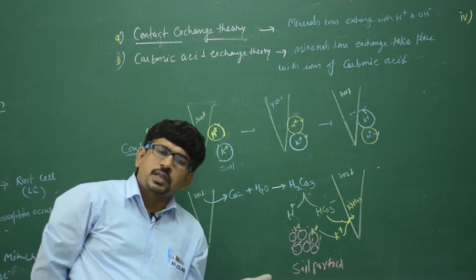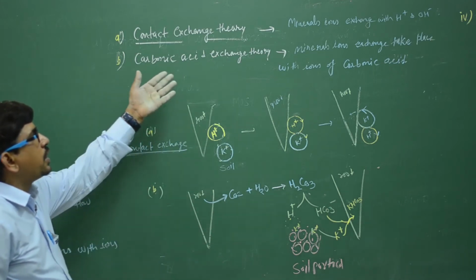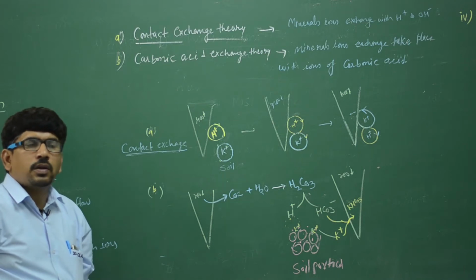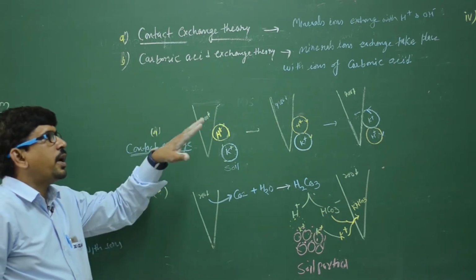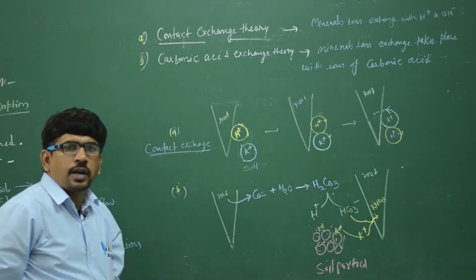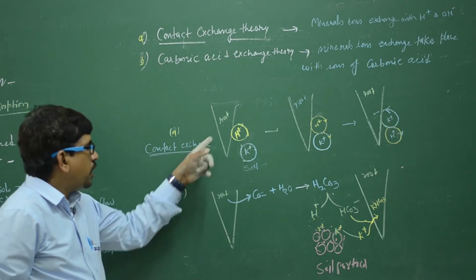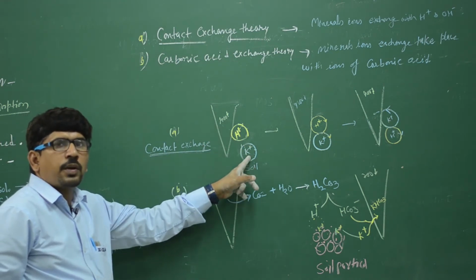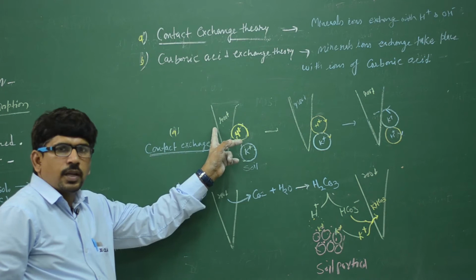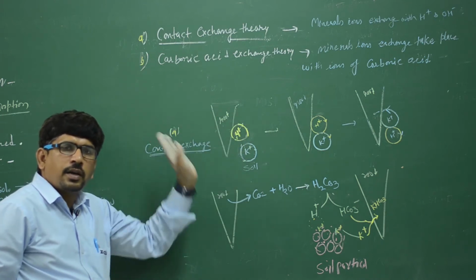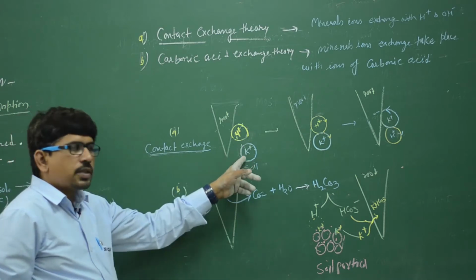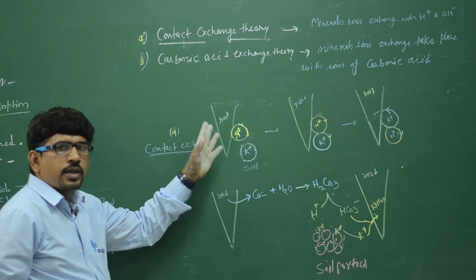Clear? The H plus and OH ions are moved. So mineral ions are exchanged by the H plus and OH ions. Inside the water, H2O divides into H plus and OH ion, and from the soil, another positive ion and negative ion are exchanged by the H plus and OH ion. Here the H plus ion moves outside, and K plus, with the same positive charge, enters. H plus came out, K plus went in. That is the exchange of the ions. Clear? How did it happen? By contact, by resonance, the contact exchange.